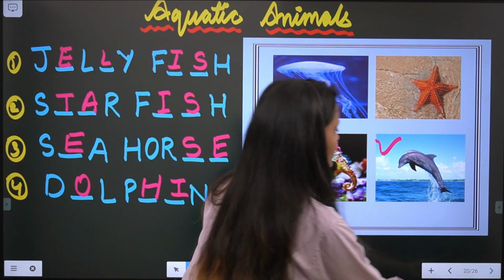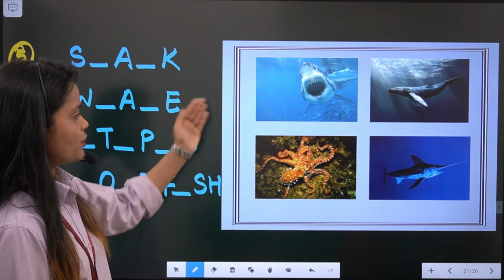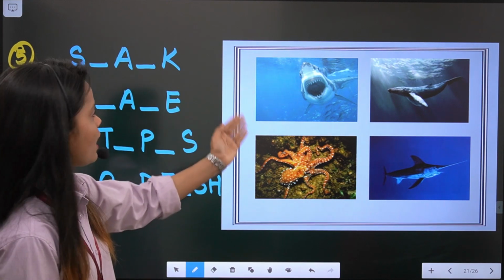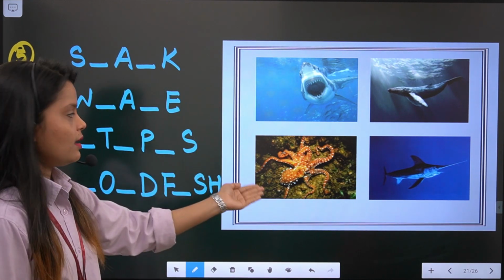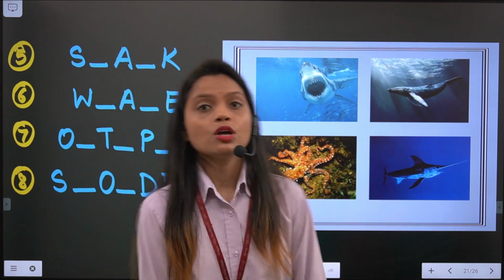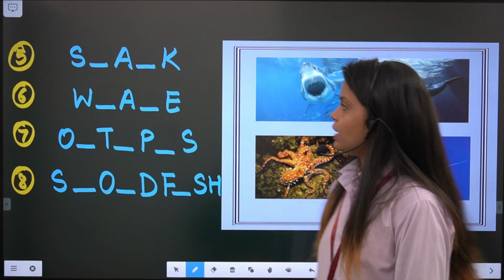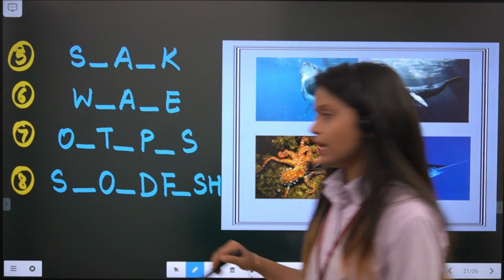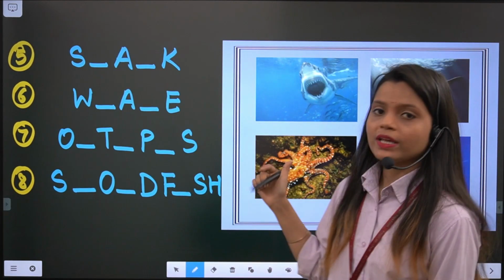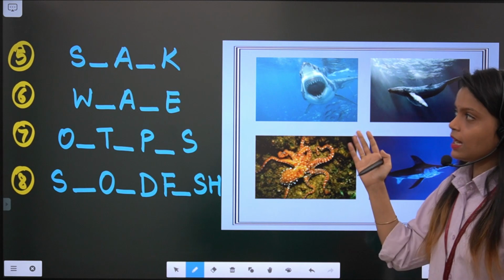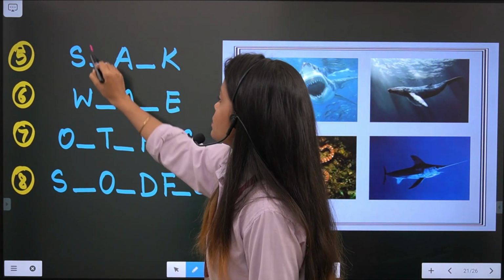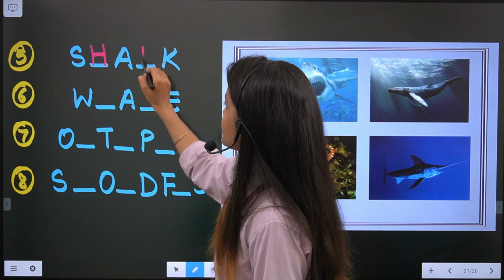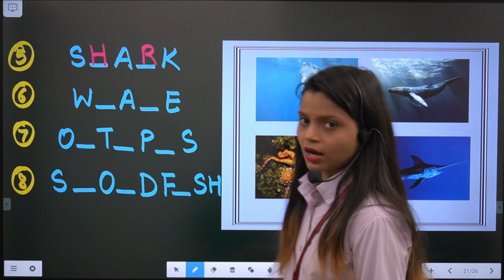Now let's see a few more. You can see the picture also: shark, whale, octopus and swordfish. So let's complete the spellings of these aquatic animals. The first one, you can see the picture, yes, this is shark. So let's write here SHARK, shark.